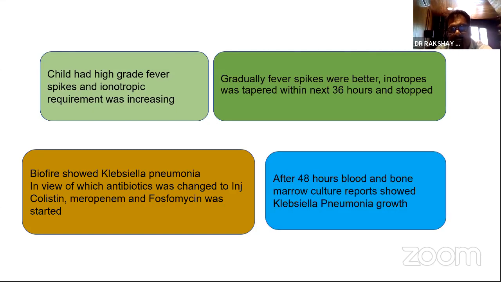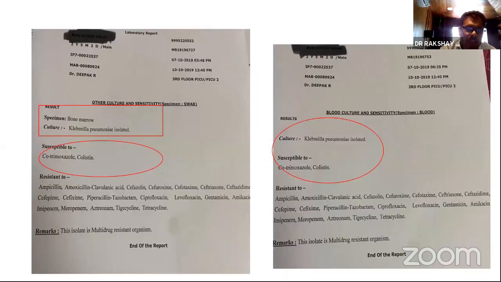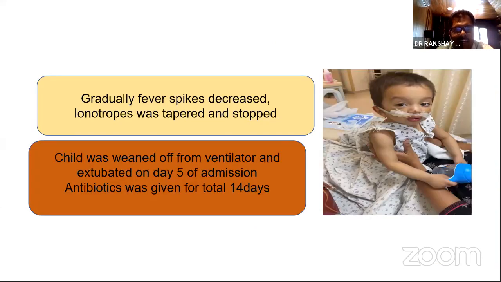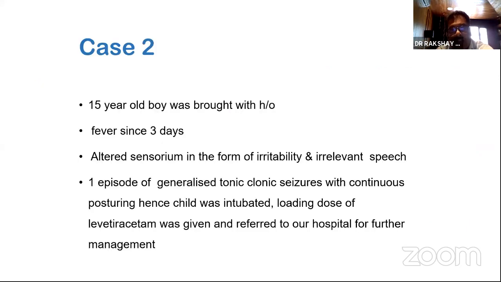48 hours later, we got the culture report. It showed Klebsiella pneumoniae, sensitive to colistin. Fever spikes improved, inotropes were tapered, the child was weaned off the ventilator and extubated after 5 days, and antibiotics were continued for 14 days. So this is one example of how utilizing these techniques can potentially have a life-saving benefit. Let's go on to the second case.